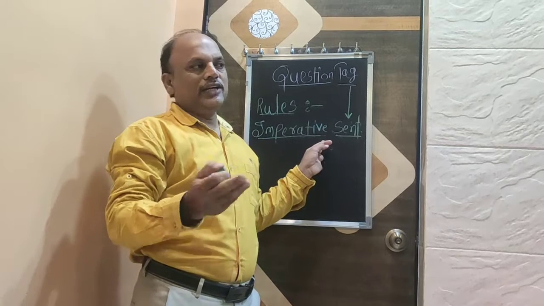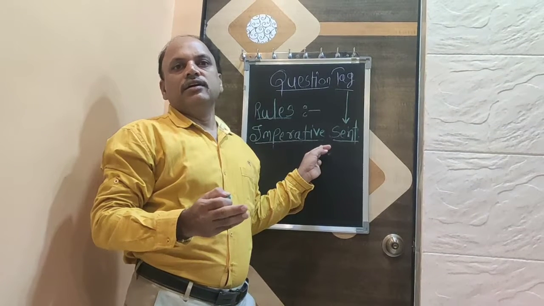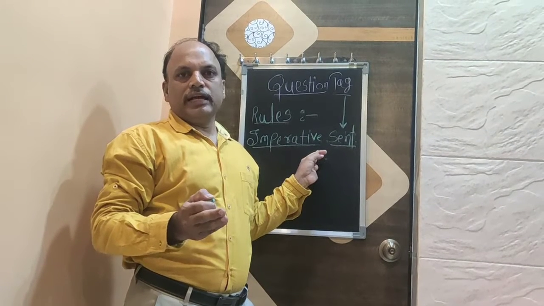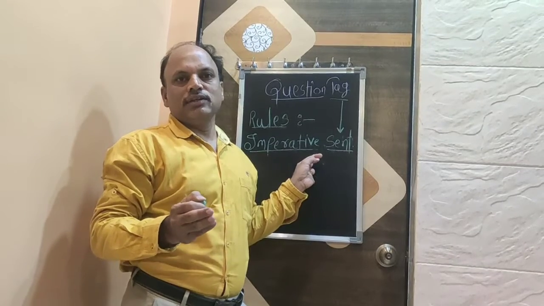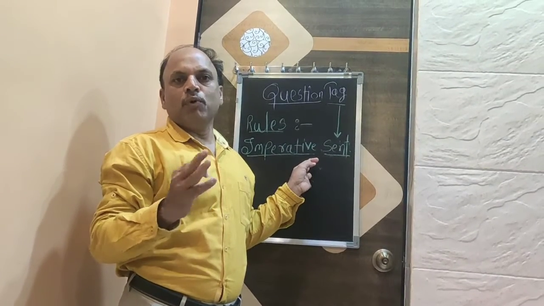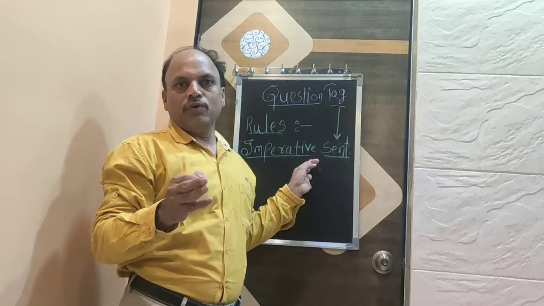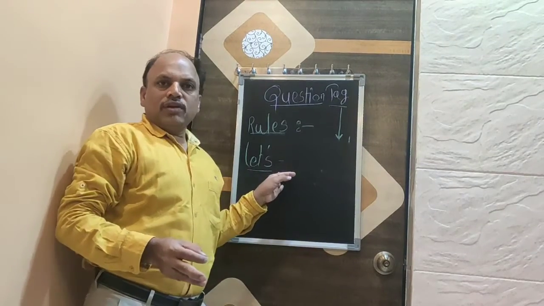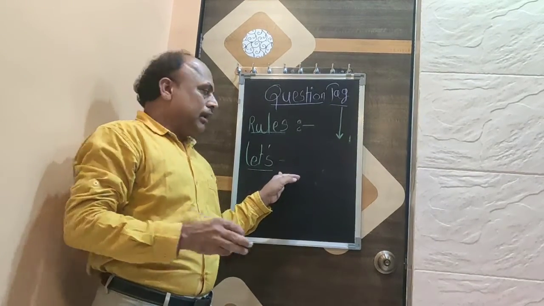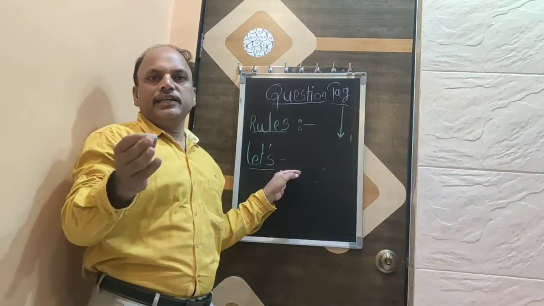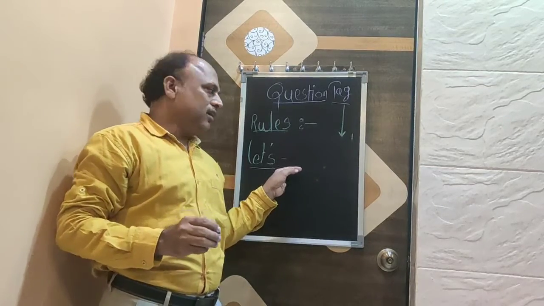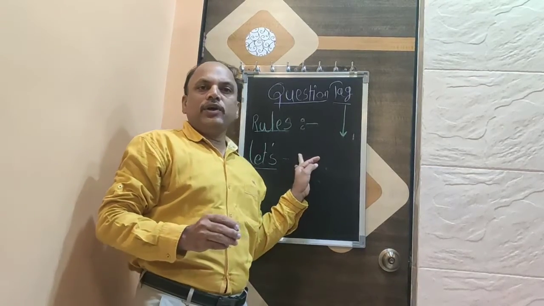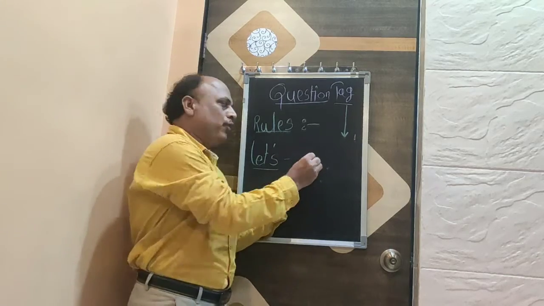While, as I told, in the positive commands, we will use both will you, won't you.